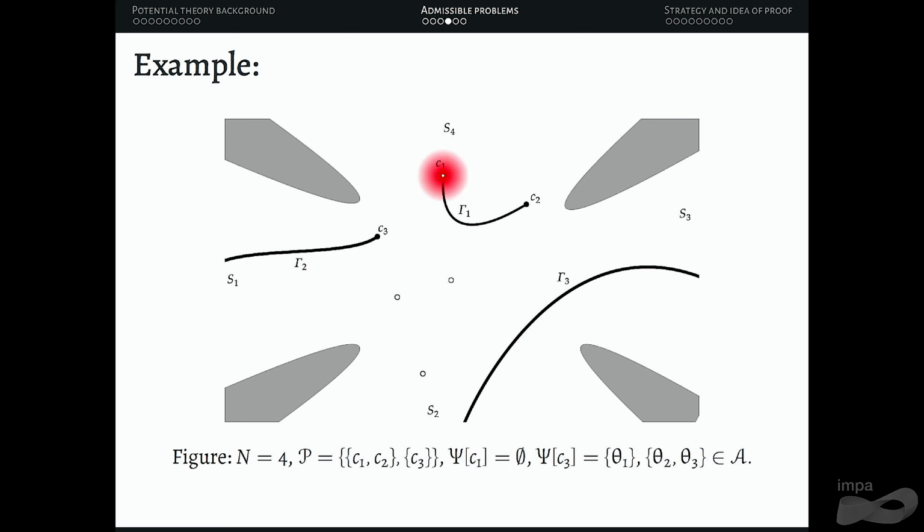So for example, since C1 and C2 are not connected to infinity, I put these functions as the empty set. And since C3 is going to infinity through S1, I put the function at C3 to be the angle theta 1. And finally, over the set of all possible angles, I define these connections that are not related to fixed points. So on the set of the angles, I also put a partition that tells me which sectors around infinity are being connected without touching any fixed point.